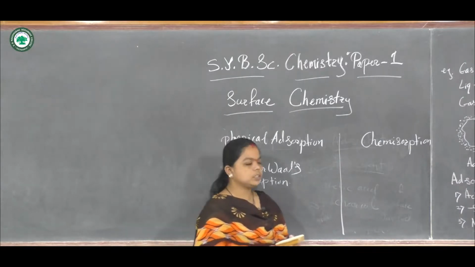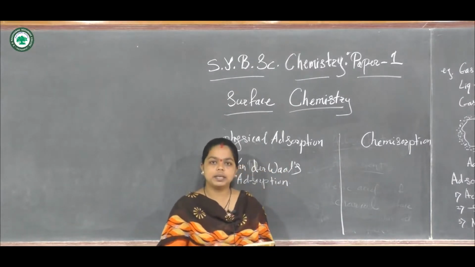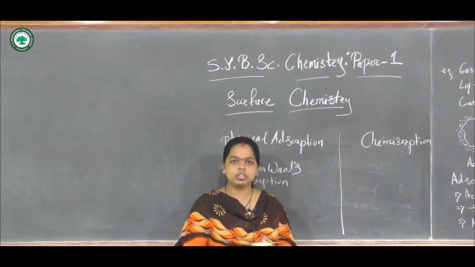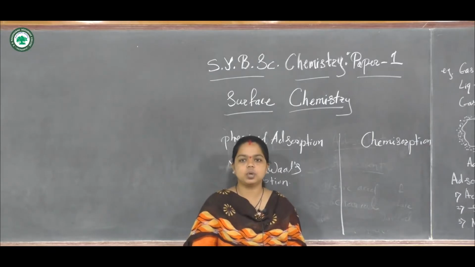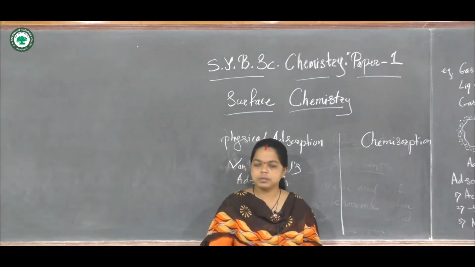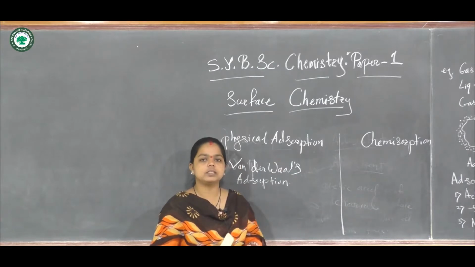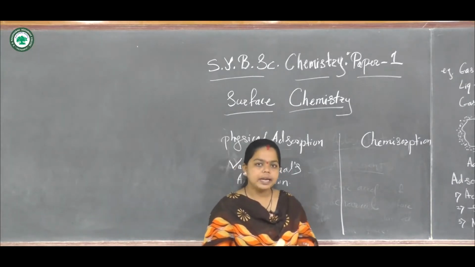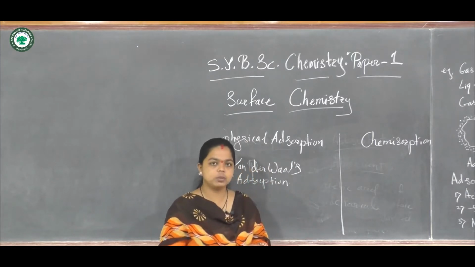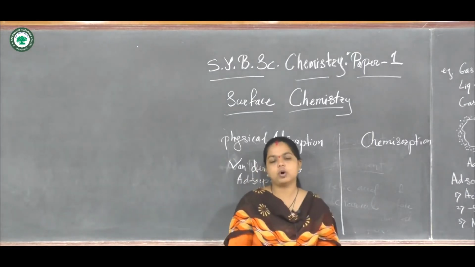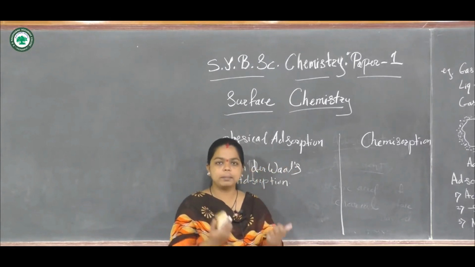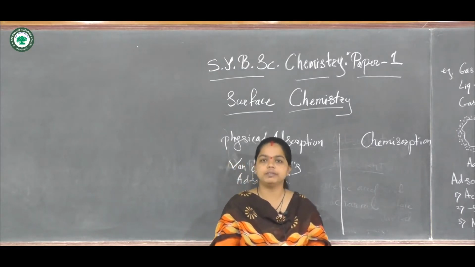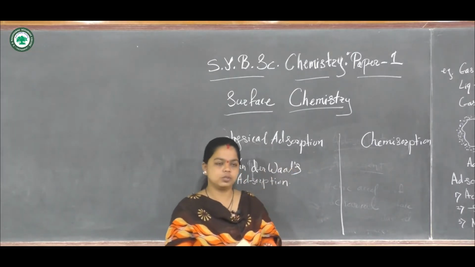But when we consider chemical adsorption, or the chemisorption process, at higher temperature the bonds are very strong, so it is an irreversible process. Even though we increase the temperature up to a certain limit, no desorption occurs, and activation energy is provided to the molecules, so they form more bonds and different types of compounds may be formed on the surface. So chemical adsorption is found to be different from physical adsorption.